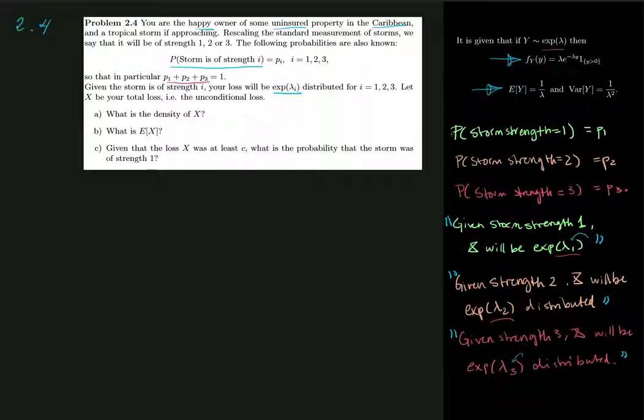So this is not the absolute distribution of X. It's the conditional distribution of X given storm strength 1 in the first case, and the conditional distribution of X given storm strength 2, and so on. In the next video, we will solve A, B, and C intuitively, and afterwards we will take a look at mixture distributions and tackle this in a more formalistic way.